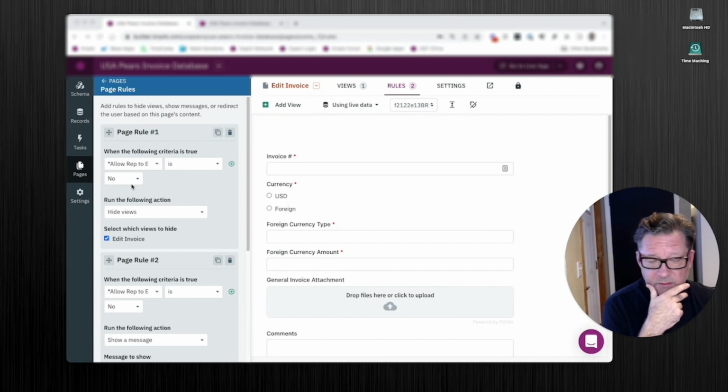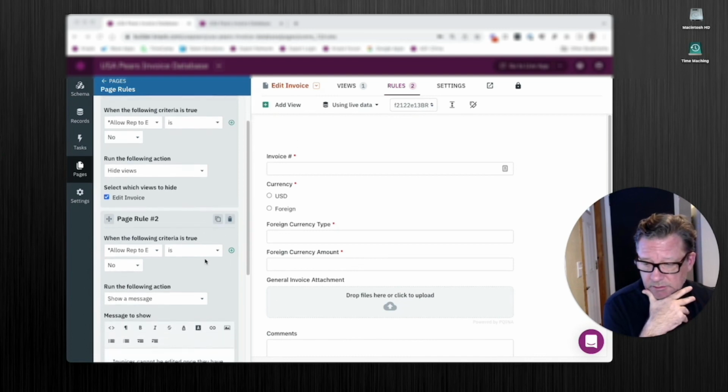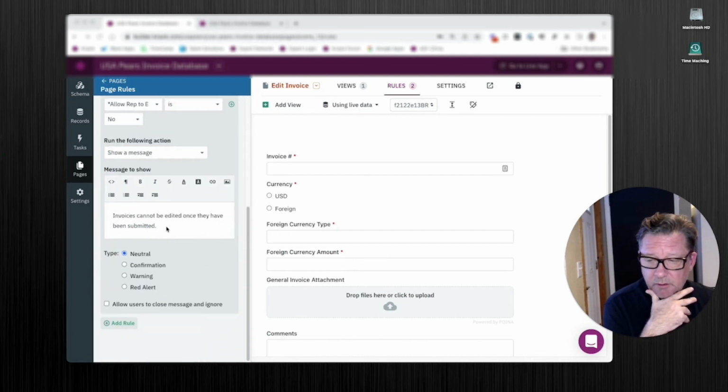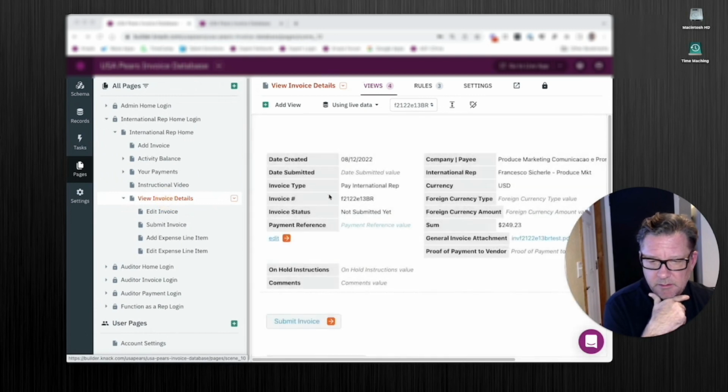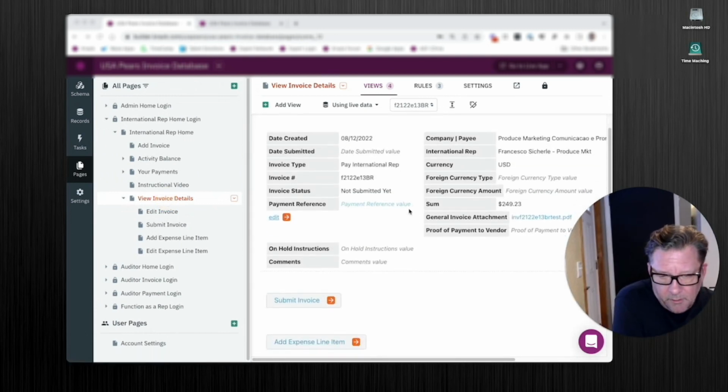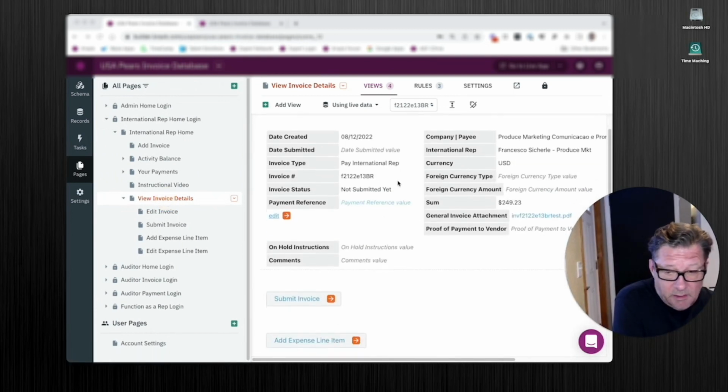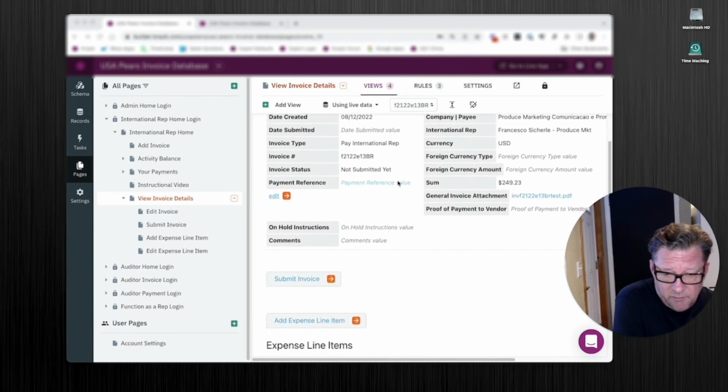No. If the answer is no, depending on the status, it's going to hide this thing, the ability to edit. And it's also going to show this message, invoice cannot be edited. Now, I might approach it slightly different depending on where I'm doing things. And so that's saved a lot of time. And it's really easy if you know what you're doing with those rules.